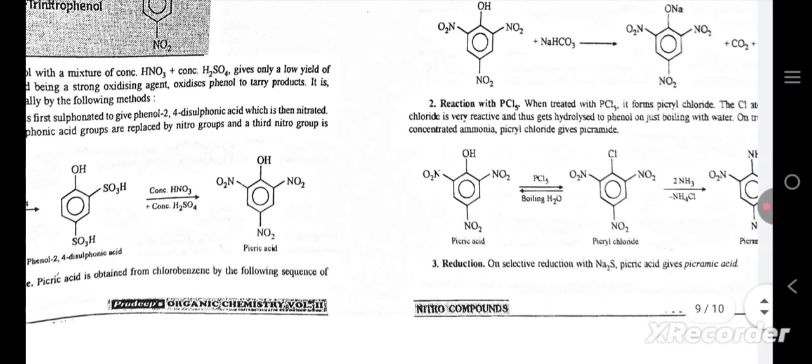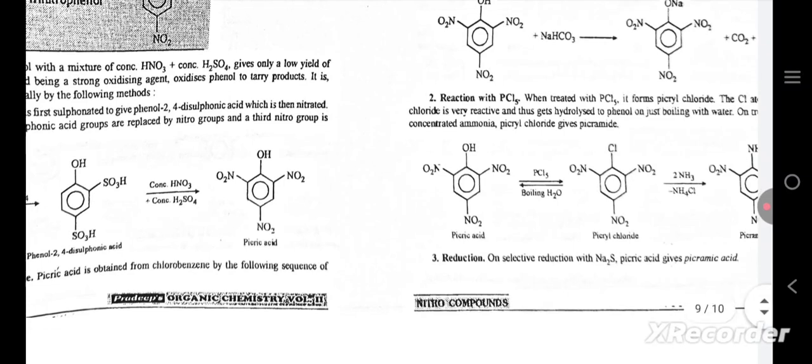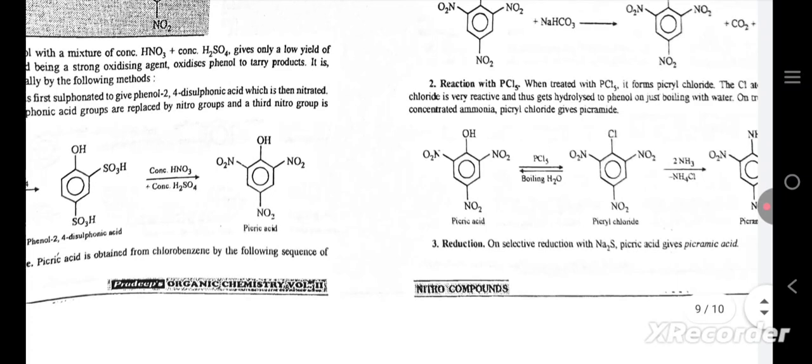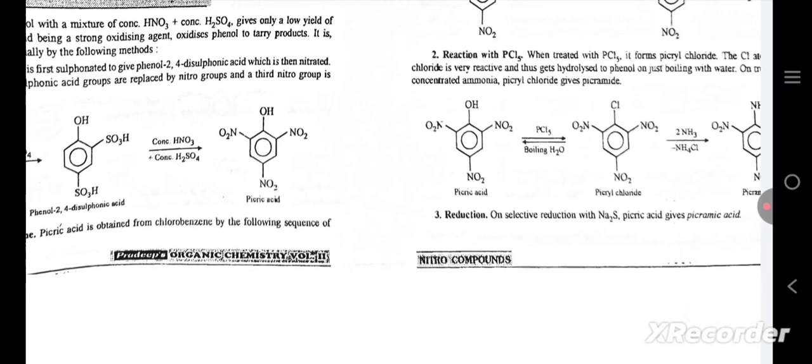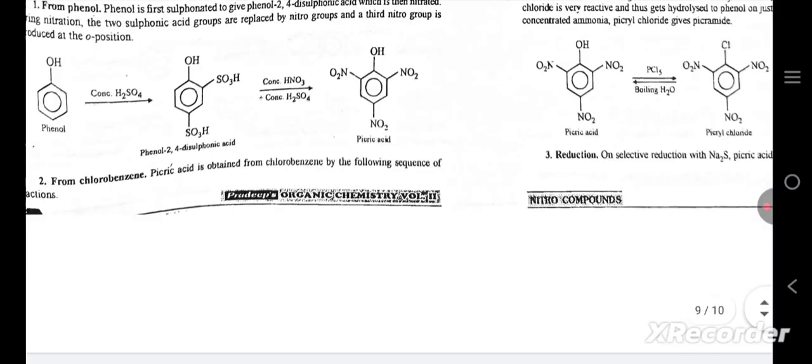Reaction with PCl5. When treated with PCl5, it forms picryl chloride. The Cl atom in picryl chloride is very reactive and thus gets hydrolyzed to picric acid on just boiling with water. With concentrated ammonia, picryl chloride gives picramide. Reduction. On selective reduction with Na2S, picric acid gives picramic acid.